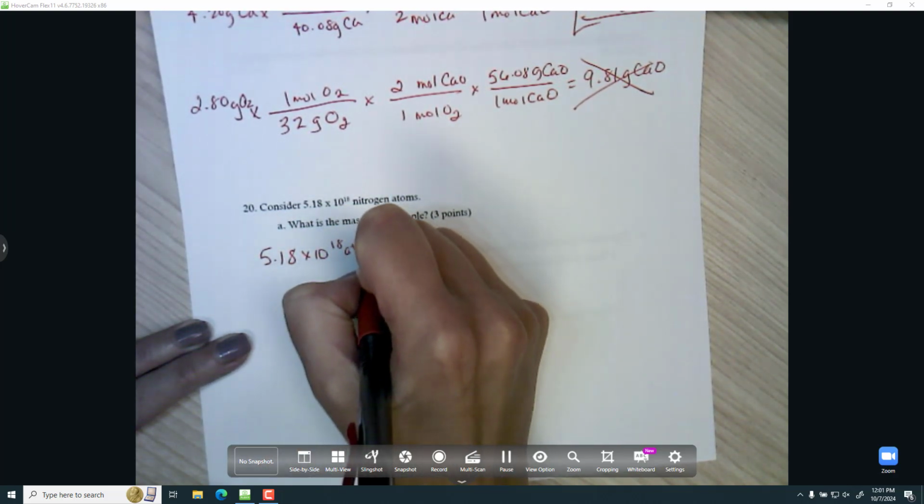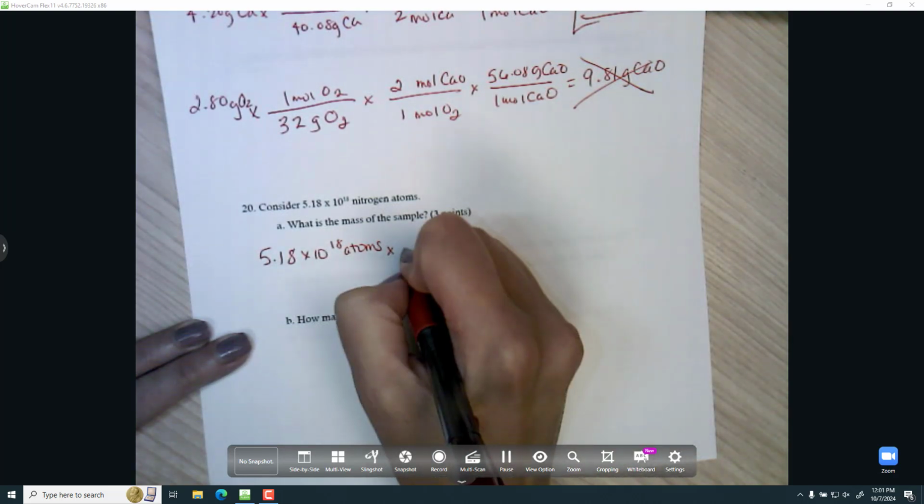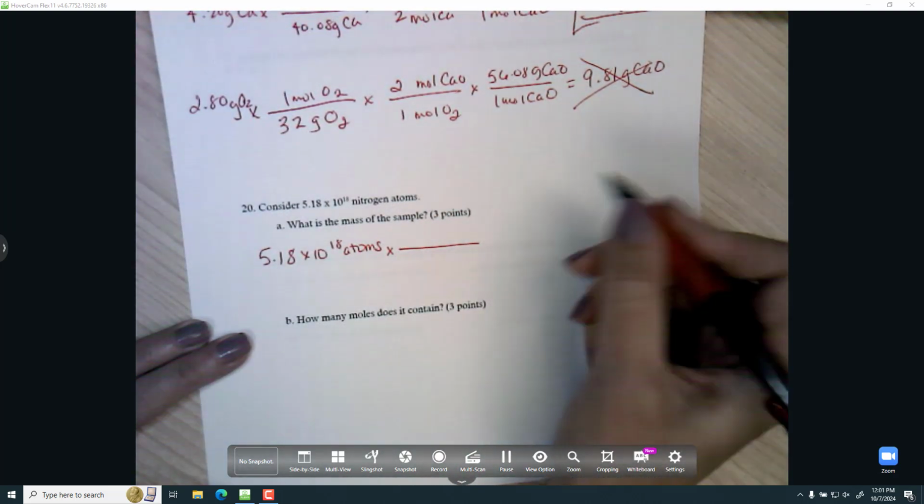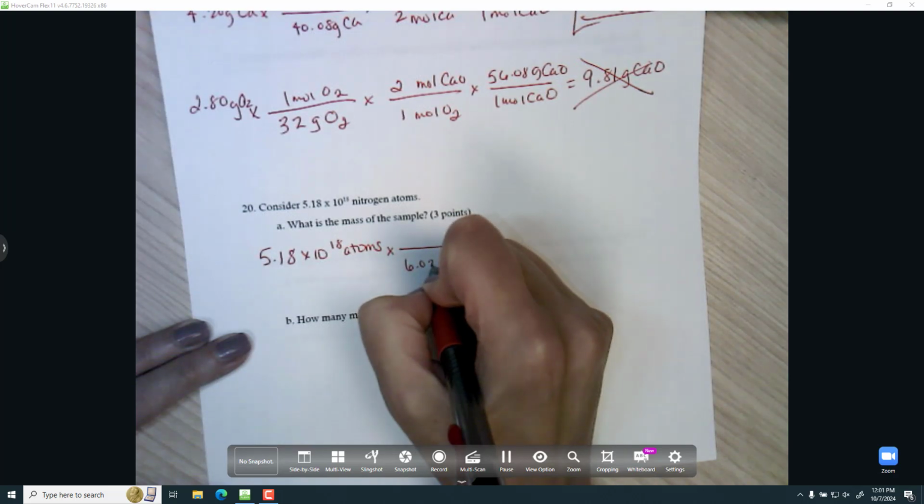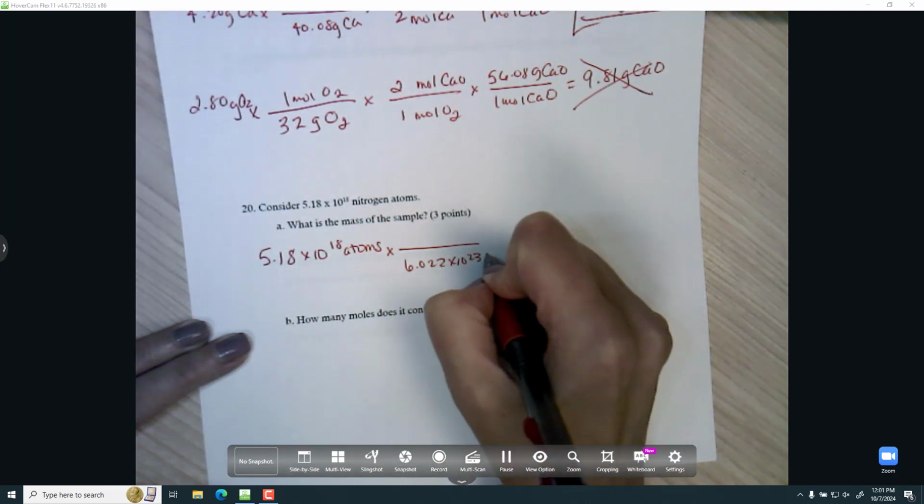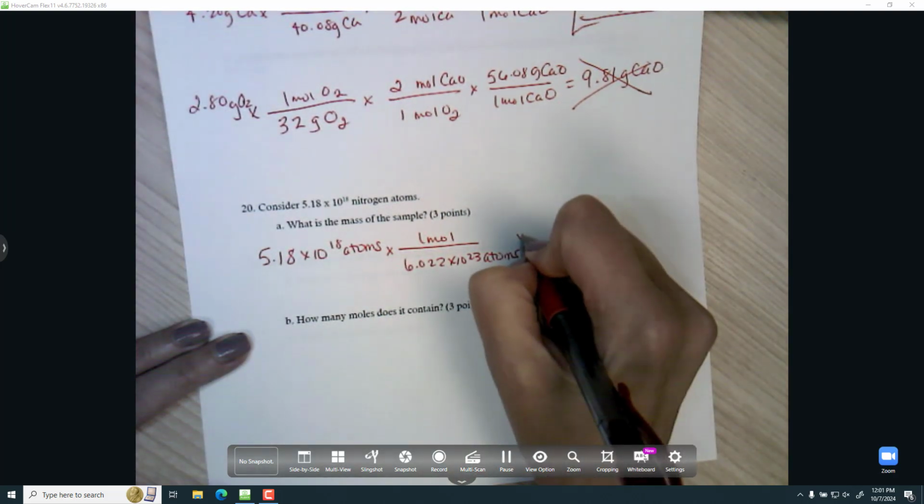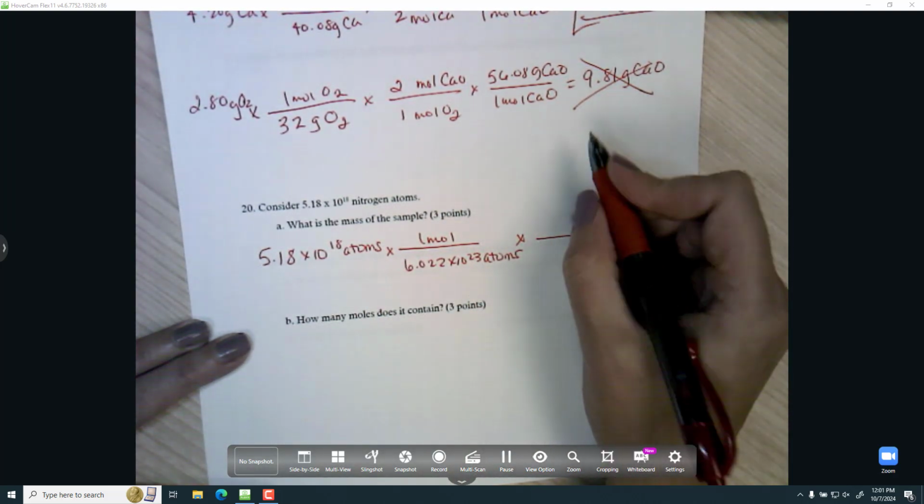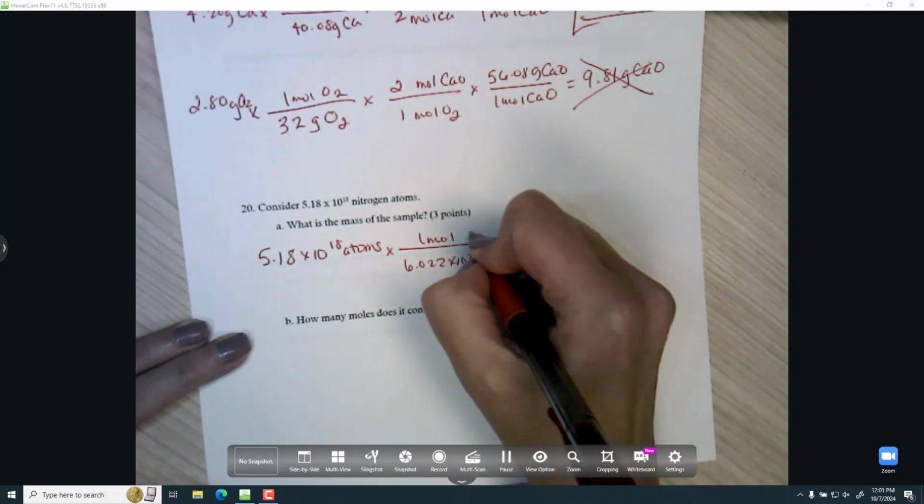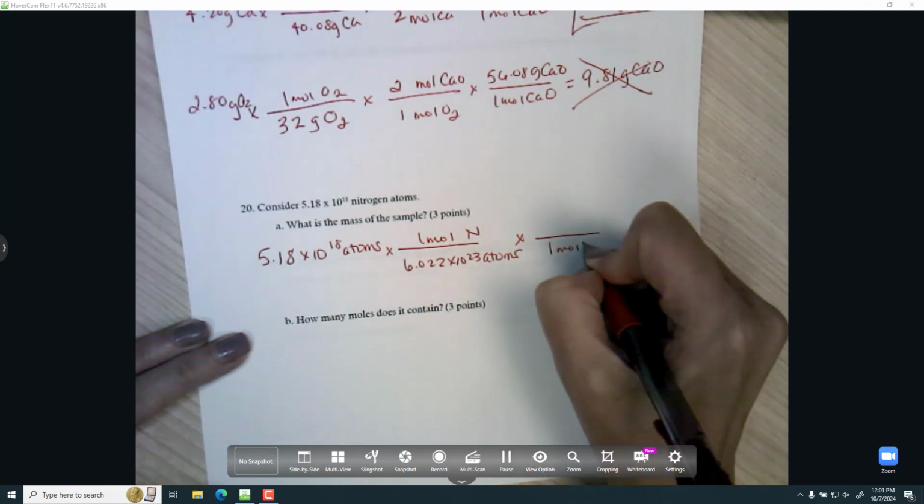All right, atoms to grams, I need to get to moles first. So I'll use Avogadro's number to convert atoms to moles. 6.022 times 10 to the 23rd atoms per 1 mole. So I'll put that on the bottom. And then I need the molar mass. This is just nitrogen atoms. So I need the molar mass of just nitrogen, N, which is 14.